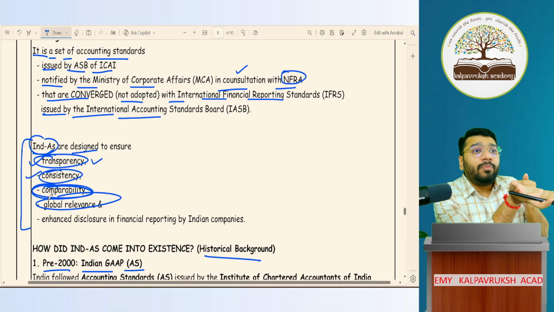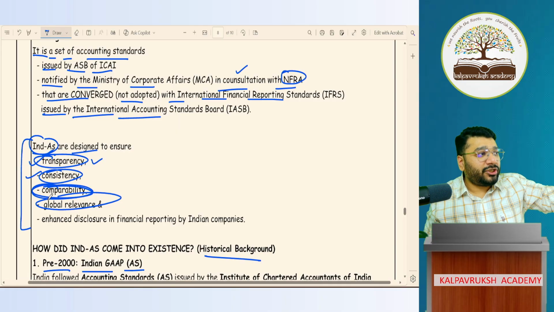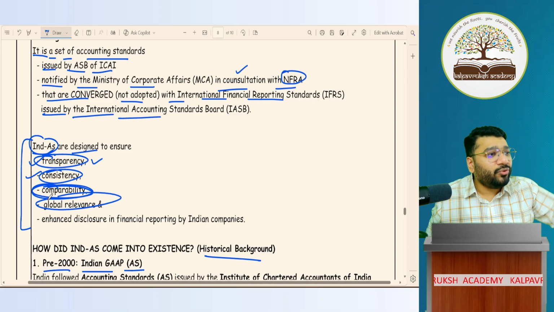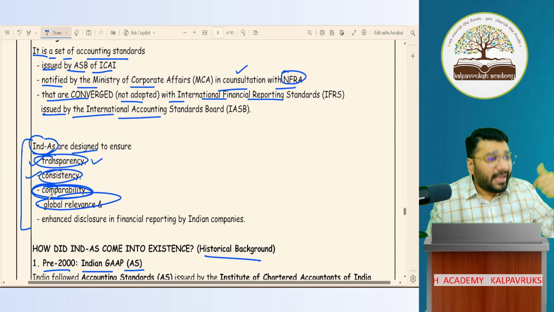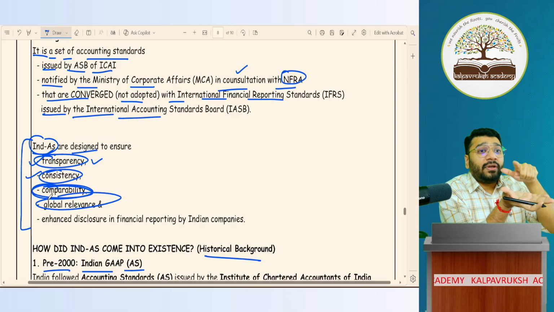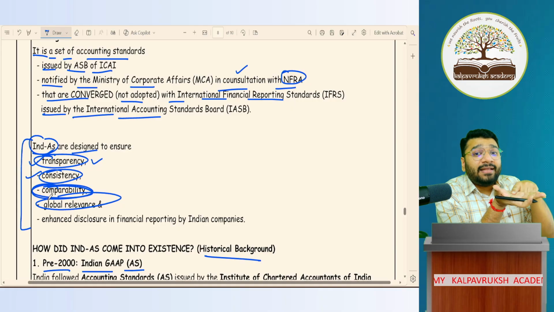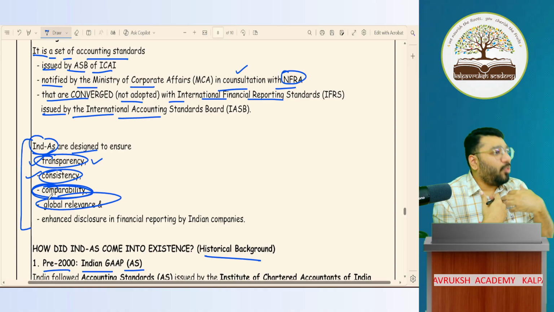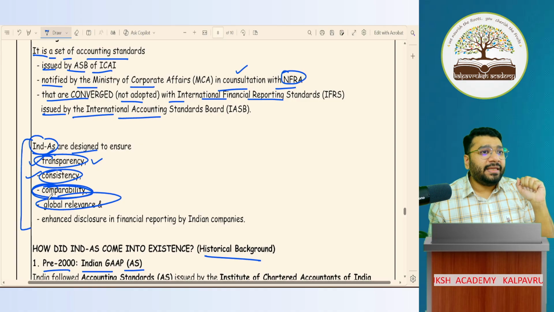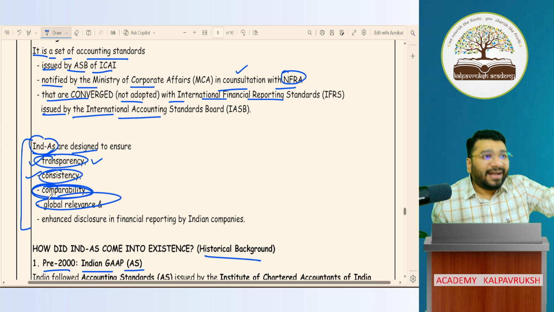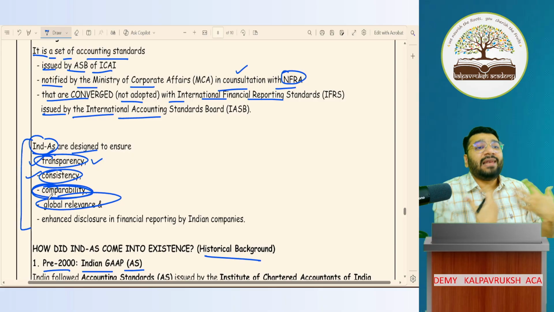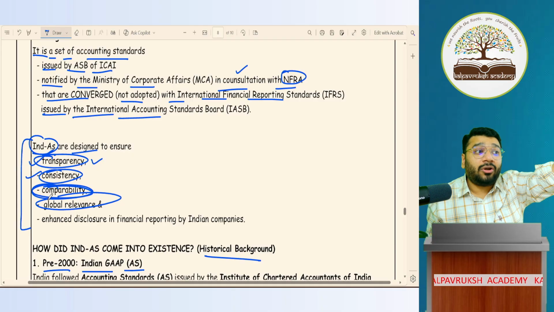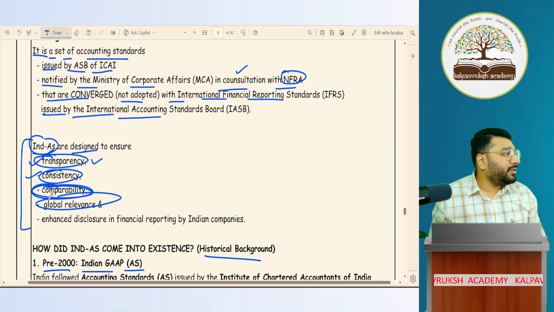Are you able to understand what global relevance is? If I give you information, for example, in CA classes, if I teach you CA content, that is relevant to you. If I sit and teach you physics, chemistry, is it relevant to you? No. Therefore, in the financial statement, if you present the data as per Ind AS, you present the relevant data which I want. For me to invest in your company, I want 5 important pieces of information. If that is there, then your financial statement is relevant to me. I can decide whether to invest in your company or not, depending on those relevant points.